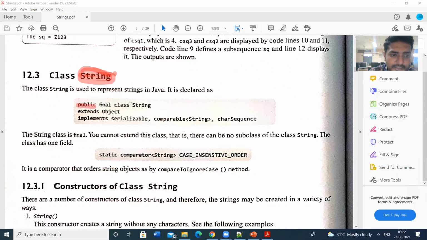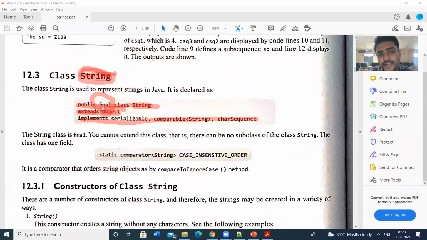So this is the syntax. This is how the string class is defined in the language package. Public final: here the class uses the final keyword, which means this class cannot be extended by subclasses. So this is the final class. The class name is string, which extends the object class. Object is the universal superclass, so all the remaining classes are subclasses of the object class.